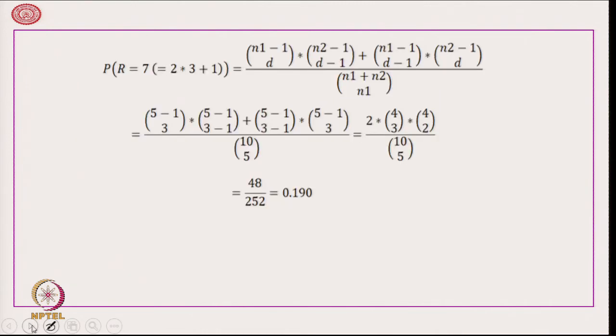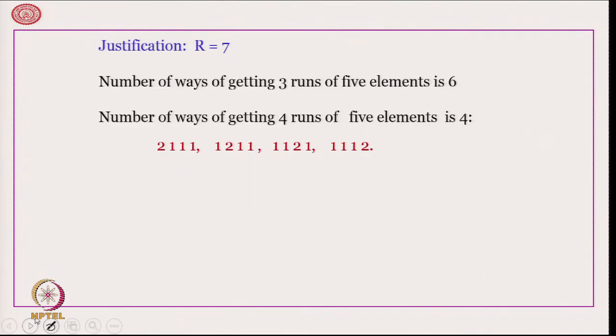For example, consider r is equal to 7. Therefore, by applying the formula, we get the number of such arrangements is 48. So, that probability of 7 runs is 0.190. Now, the question is, how do we know that there will be 48? That comes from this calculation.